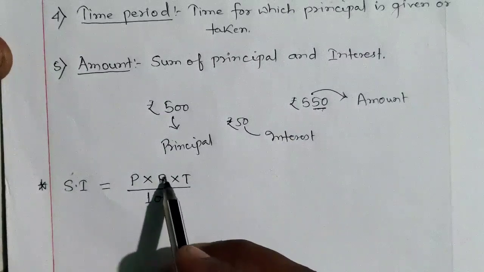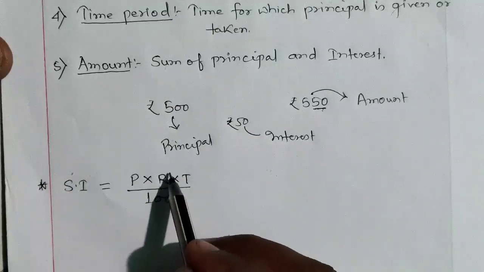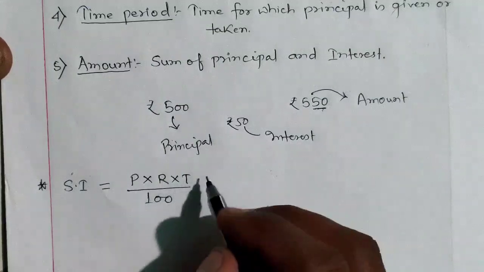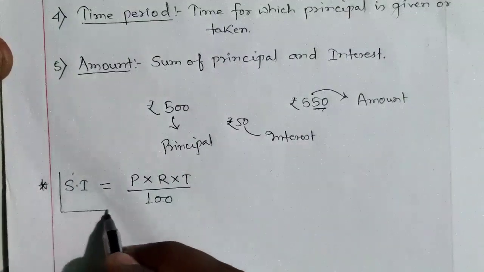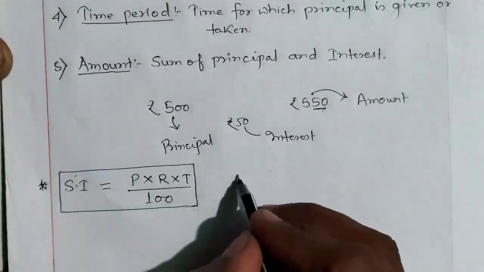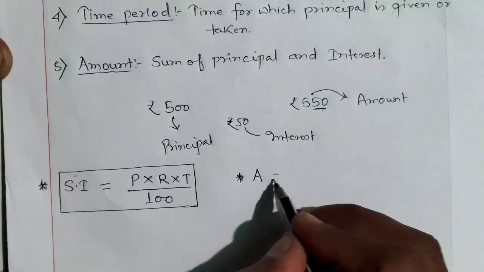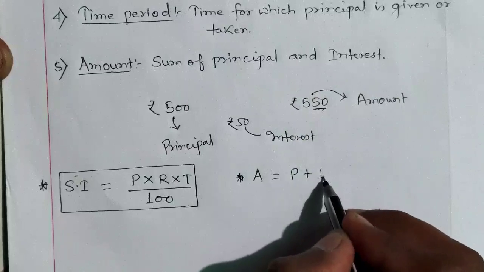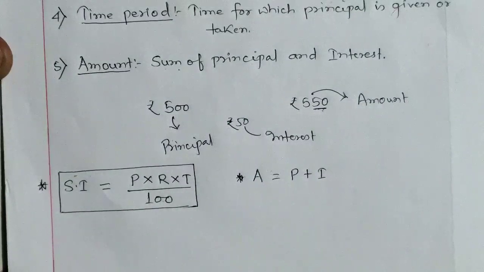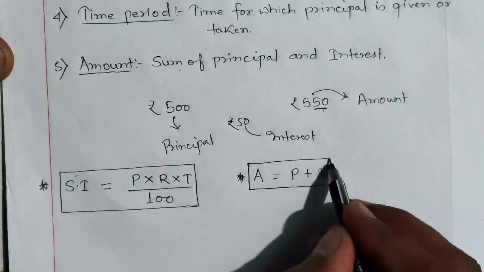This 100 has come just because this rate is always in percentage. That's why we have removed that percentage and written 100 in the denominator. This is the first formula which we are going to use to solve the questions. The second formula we will be using for amount. A stands for amount. Amount is equal to principal plus interest. Just now I have told you amount is equal to principal plus interest. This will be the second formula which we are going to use.